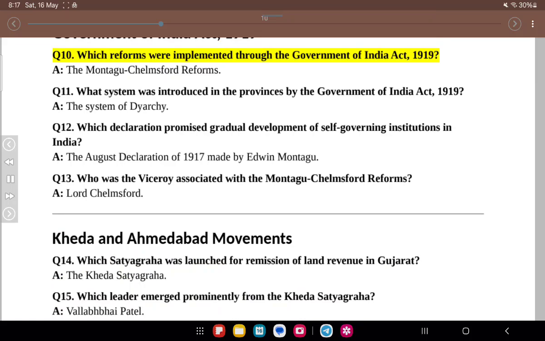Government of India Act 1919. Q10. Which reforms were implemented through the Government of India Act 1919? A. The Montagu-Chelmsford reforms. Q11. What system was introduced in the provinces by the Government of India Act 1919? A. The system of dyarchy.